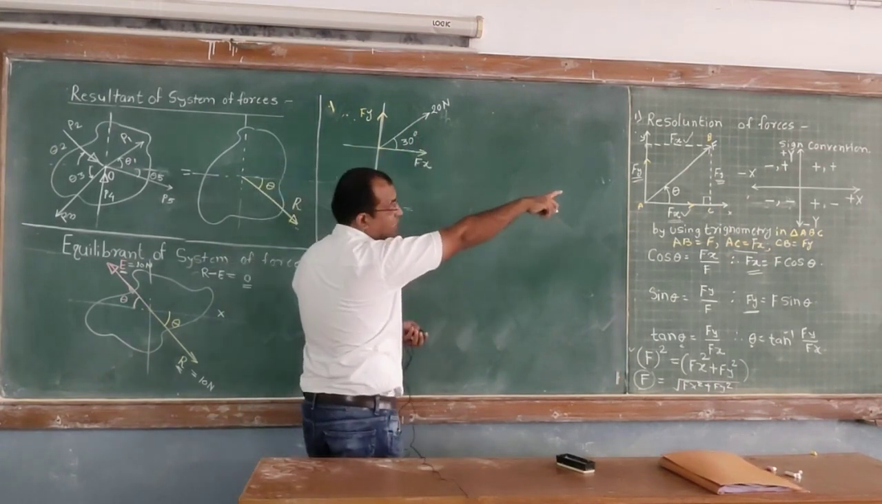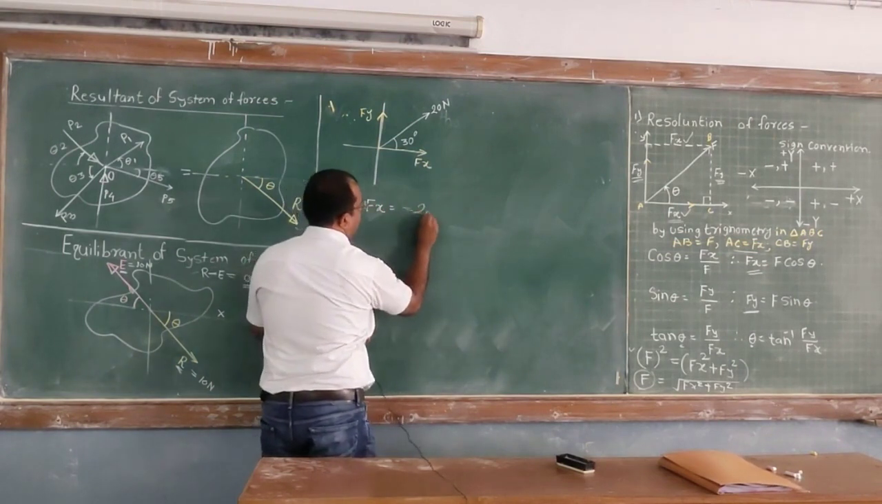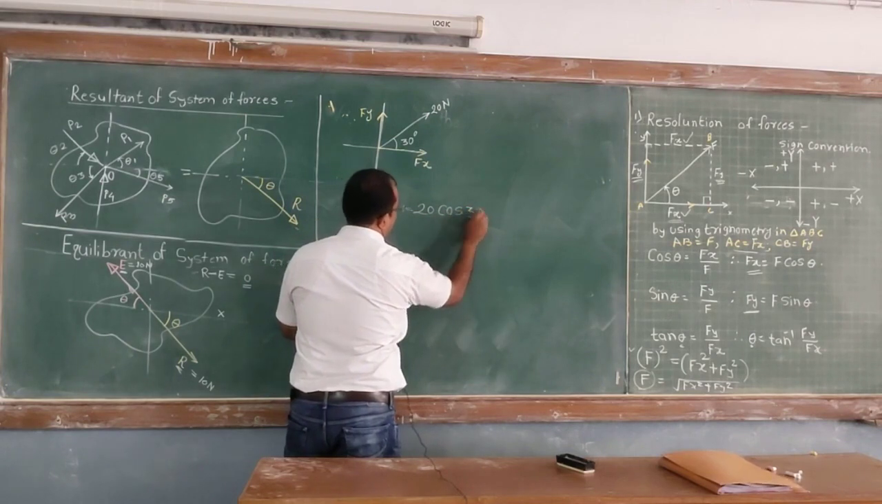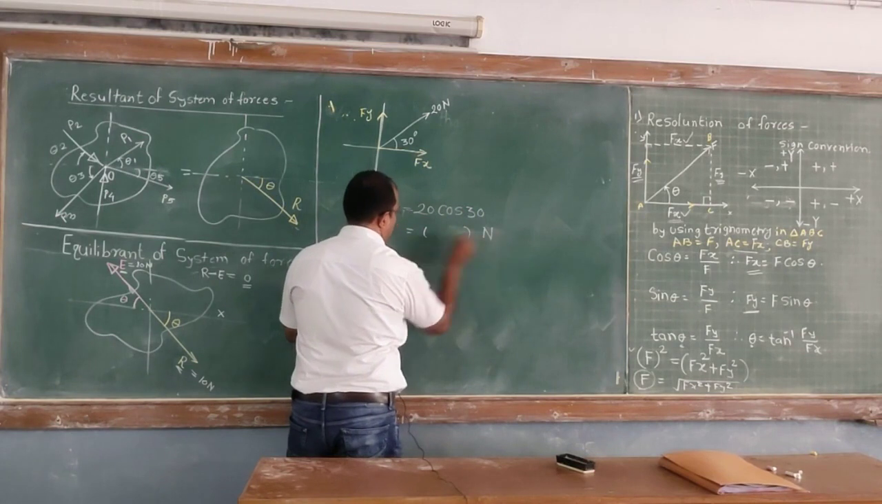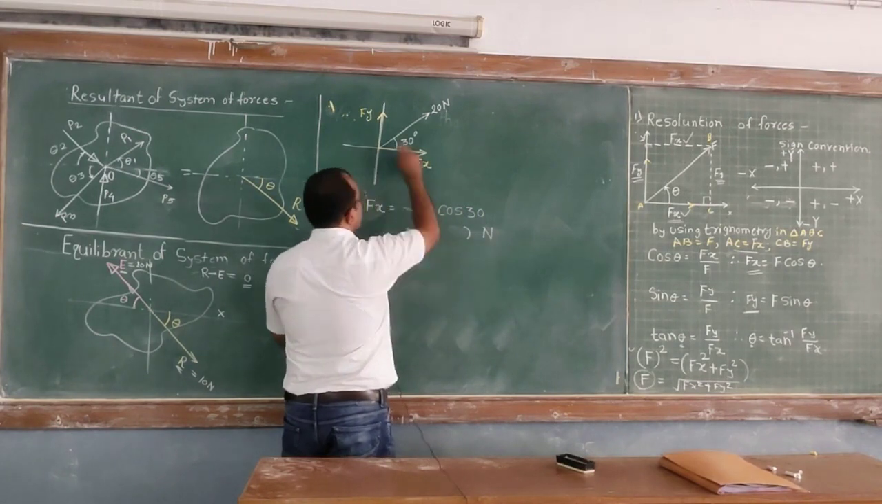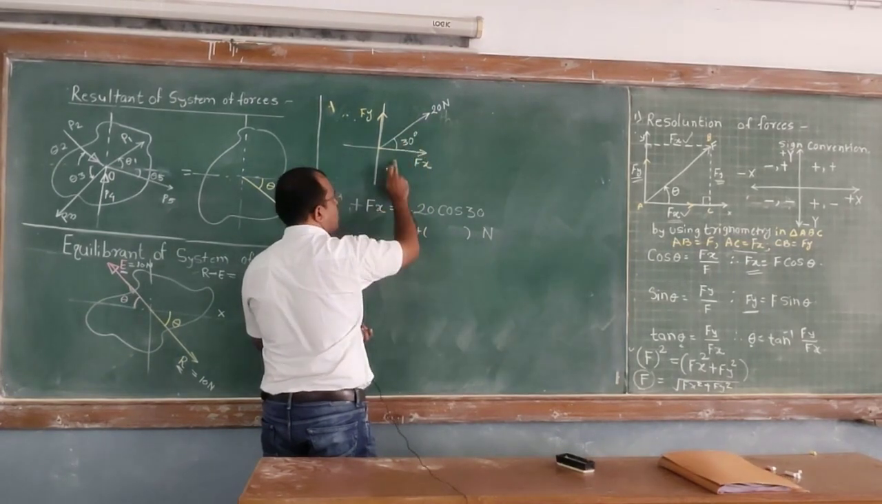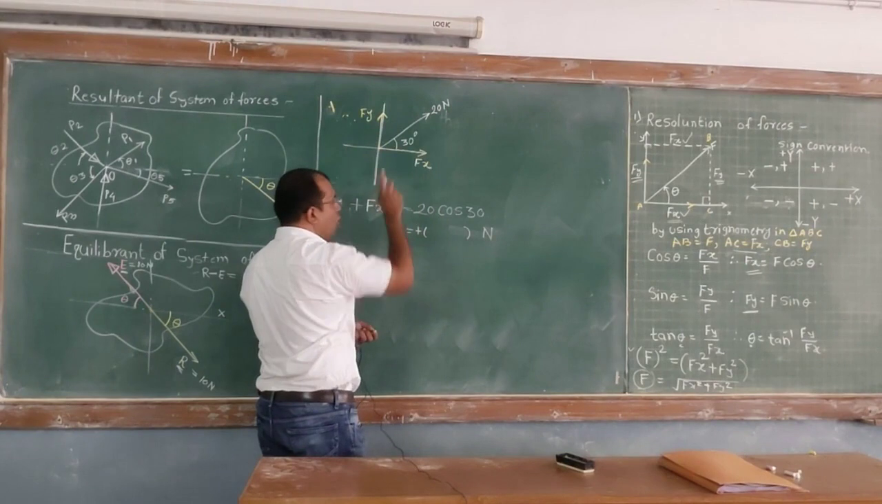Note the sign convention. So f of x is equal to 20 cos 30. You have to solve this and write down whatever your answer is, in Newton. It is positive because this force is in the first quadrant, so its f of x component is positive and its f of y component is also positive.